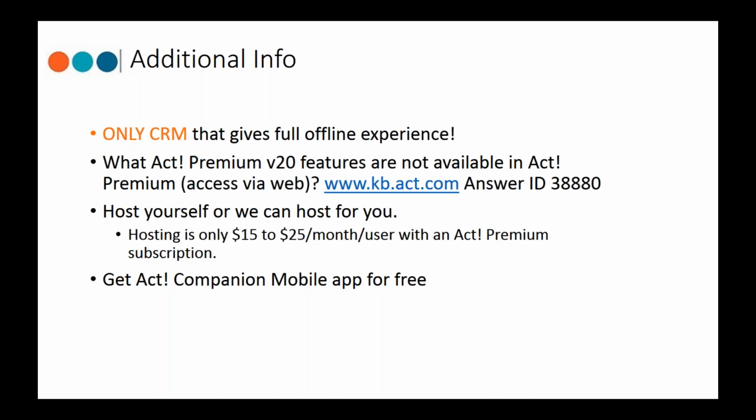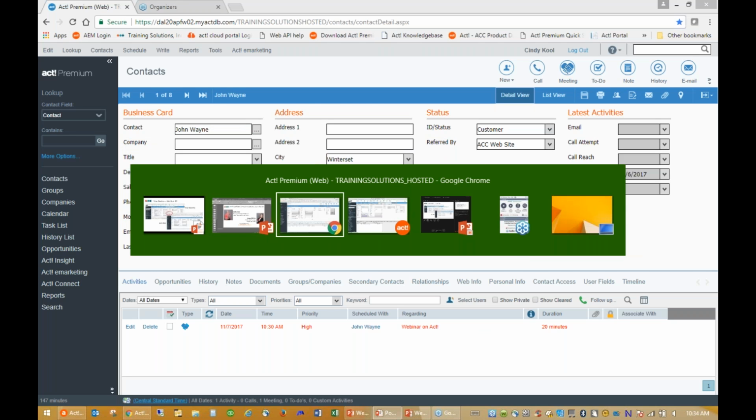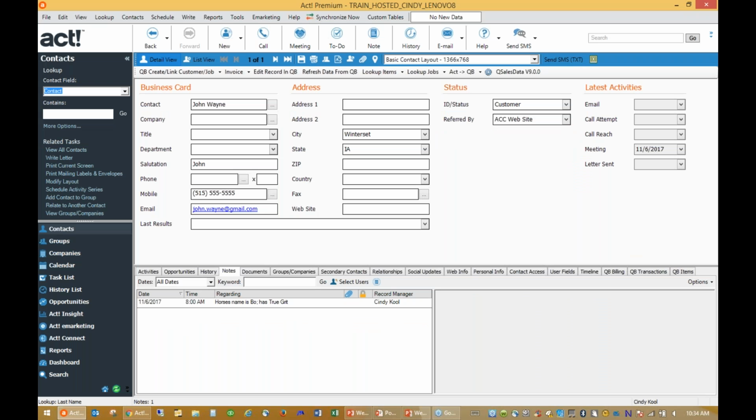So I'm going to go ahead and get into the live demo portion of this and pop back here to ACT for a moment. What I'm showing you right now is the ACT for Windows application. This is my actual database, and I've pulled up a contact in my ACT database. His name is John Wayne. And in this demo, I'm not going to go into how you actually use ACT.